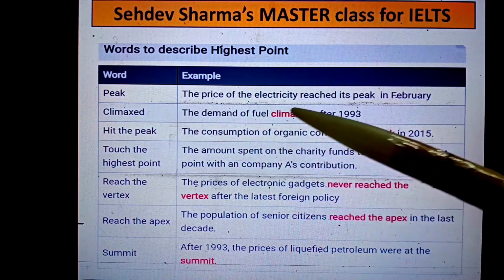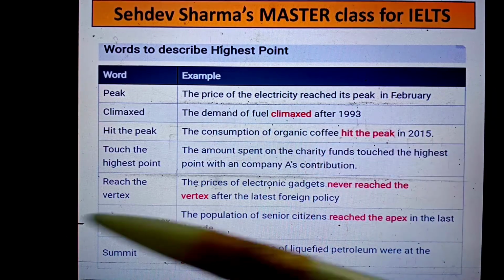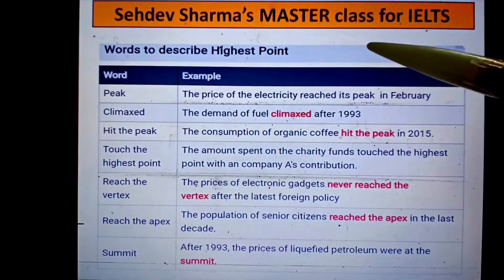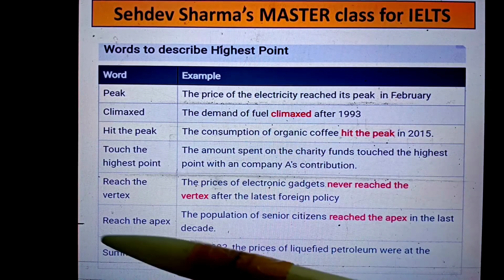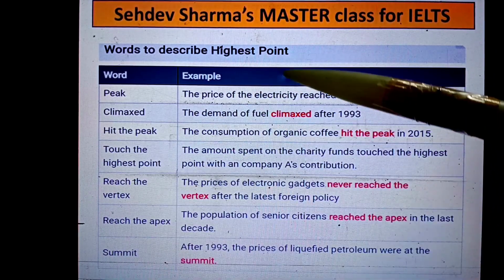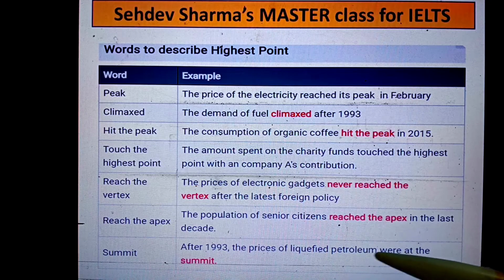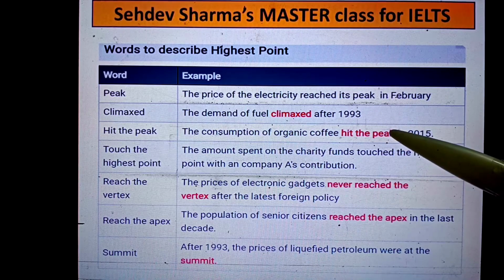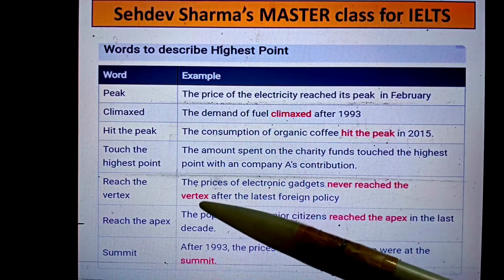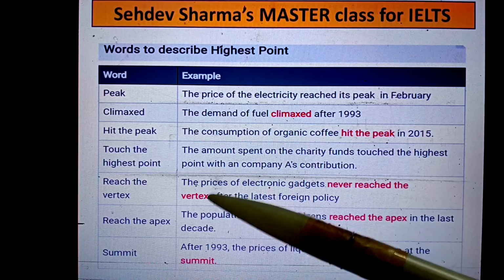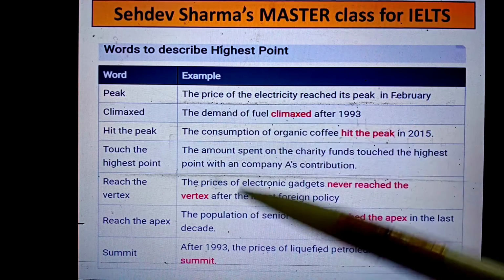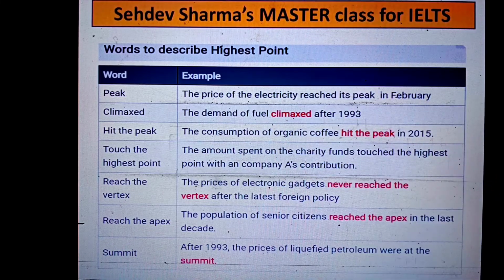See, a wonderful word: use climaxed. Suppose there is a trend moving up and up and up, and after that this is the highest peak. So we can say the data climaxed up to 2015 and after that it started coming down. Whatever we want, we can write. Hit the peak, wonderful word. Reached the vertex. We can use summit as well, a wonderful word, when we are going to show which is the highest and which is the lowest data.